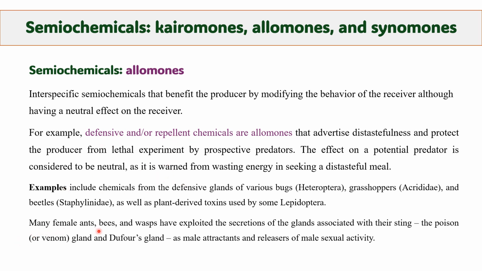Many female ants, bees and wasps have exploited the secretion of glands associated with their sting, like the poison or venom gland and Dufour's gland. Dufour's gland serves many functions. They are also sex pheromones, as they attract males and act as releasers of male sexual activity to end the mating process.